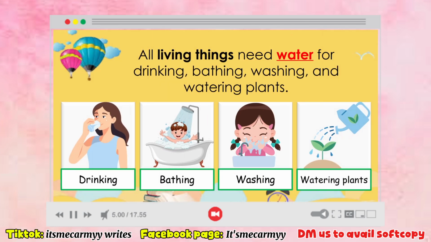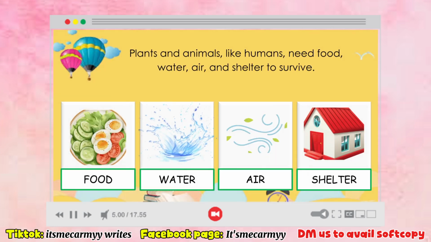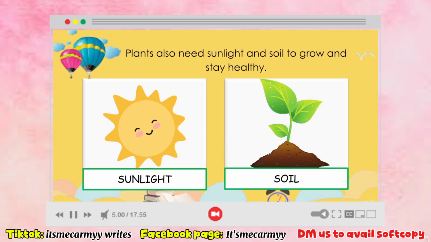All living things need water for drinking, bathing, washing, and watering plants. Plants and animals, like humans, need food, water, air, and shelter to survive. Plants also need sunlight and soil to grow and stay healthy.